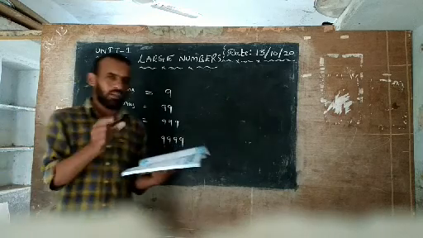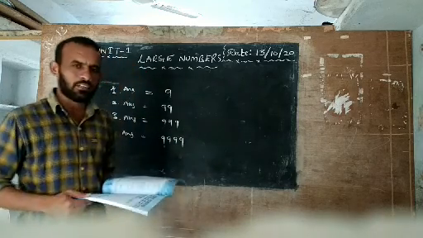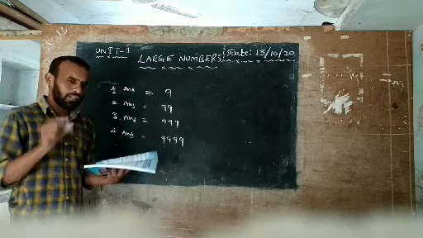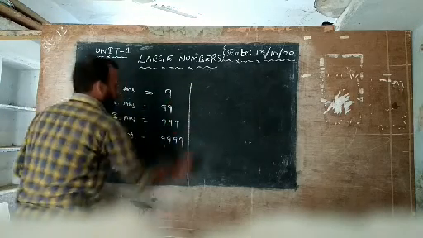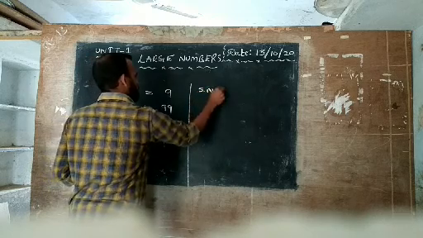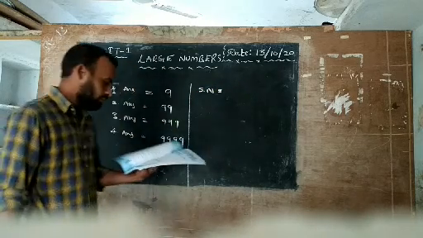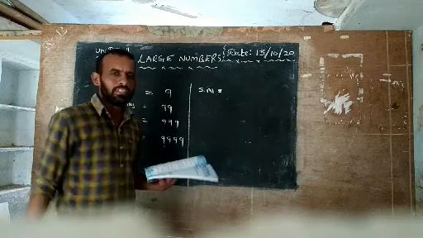Here one smallest number and one largest number are given. First write the smallest number, then write the largest number. I am writing SN here. SN means smallest number. First of all, how many digits? 5 digits.